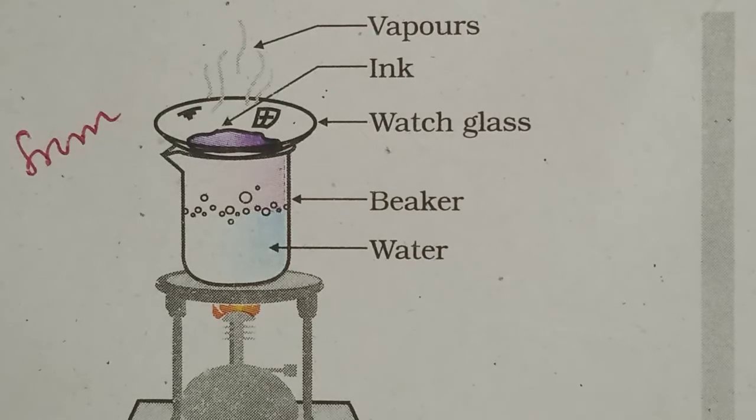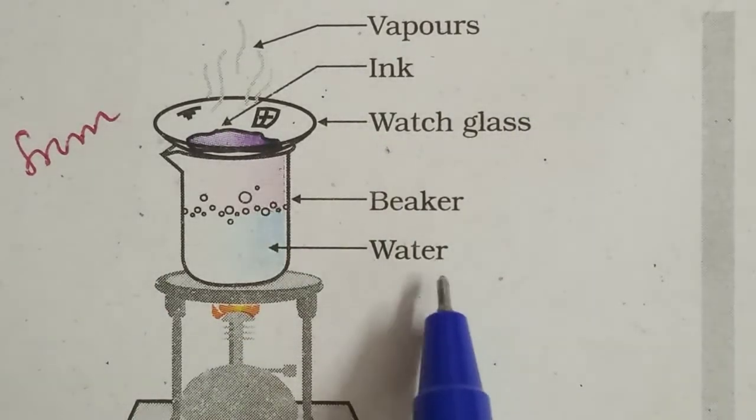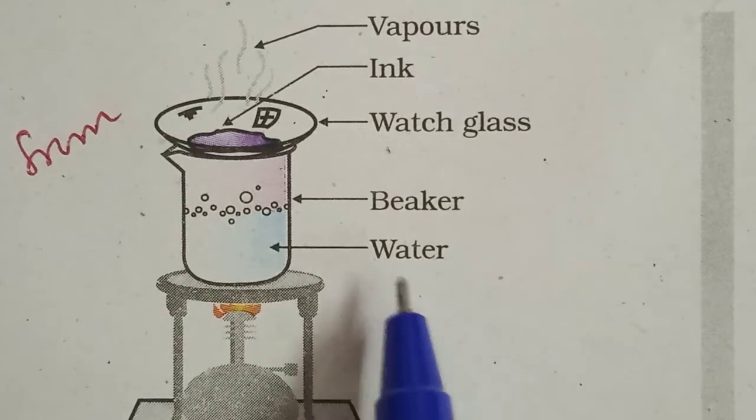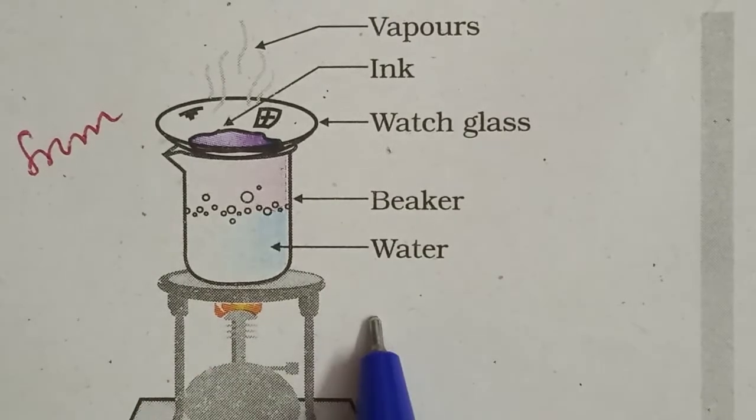For taste we are using it in the food items, yes or no? For cooking we are using NaCl, sodium chloride. So how are we getting it? With the help of evaporation techniques only. From seawater we have a lot of techniques. After that only we are getting the salt.